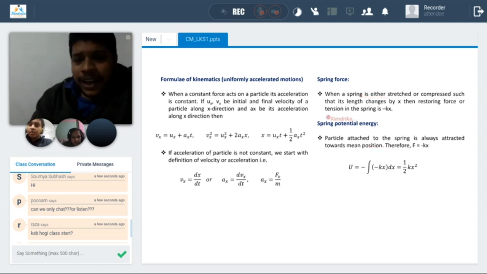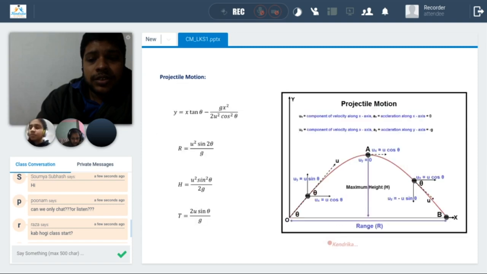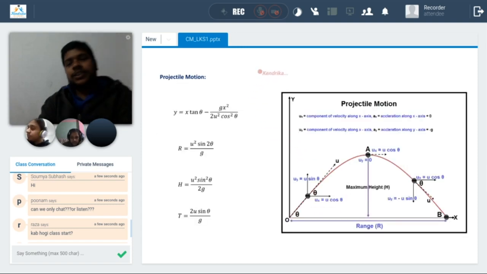Similarly, we calculated the gravitational potential energy. Similarly, the spring potential energy is there. We can calculate it with the same formula. We will solve some spring problems, and then we are going to use that kind of definitions.